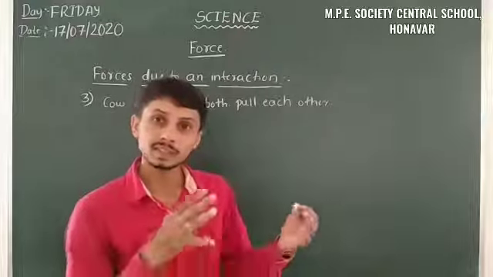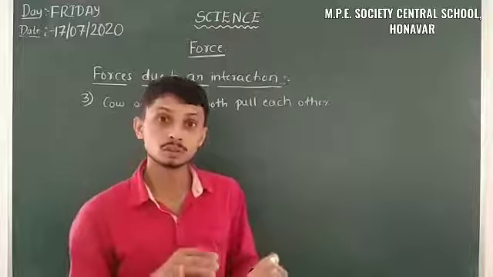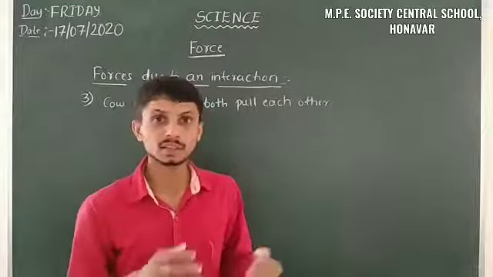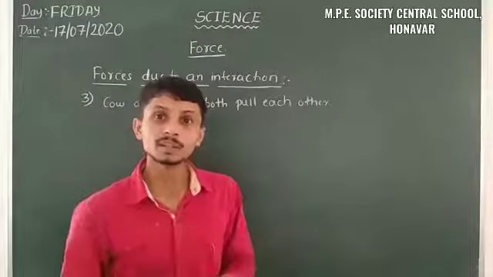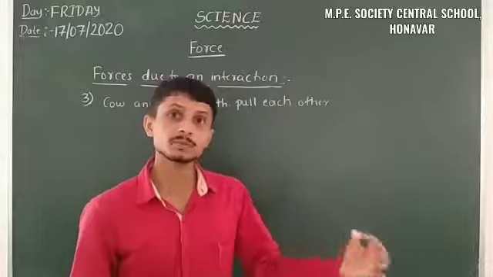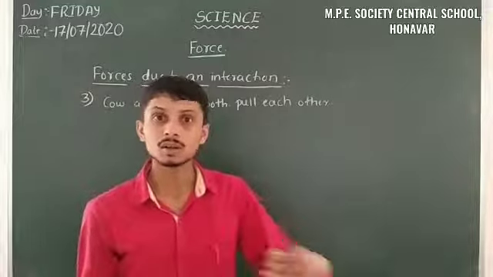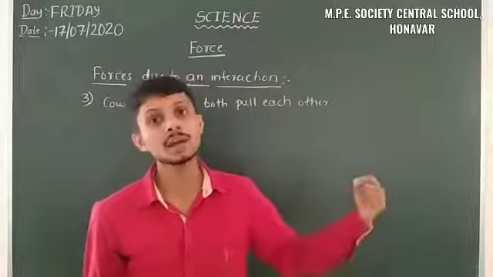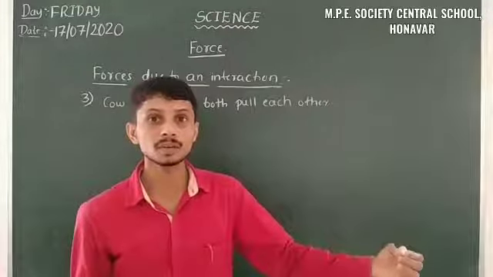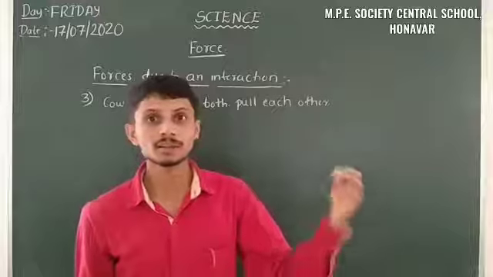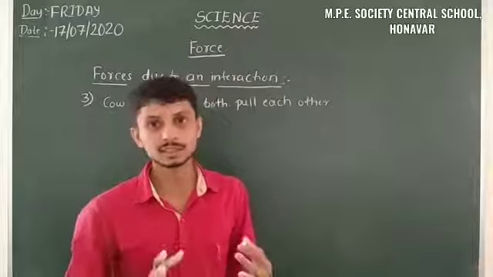So it is a similar case to the previous example, where the two girls were pulling each other. Here also the cow and the man are pulling each other, but the forces are not the same. If the cow is applying much more force than the man, the cow will win. The cow will take that man to that side, in the direction of the force applied by the cow. If both forces are the same, it remains stationary.